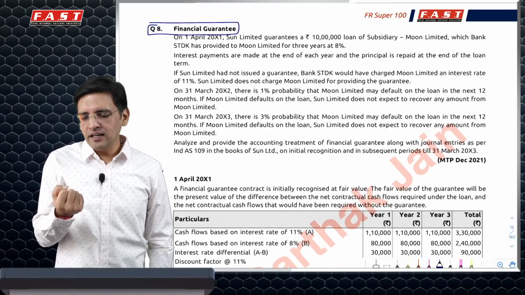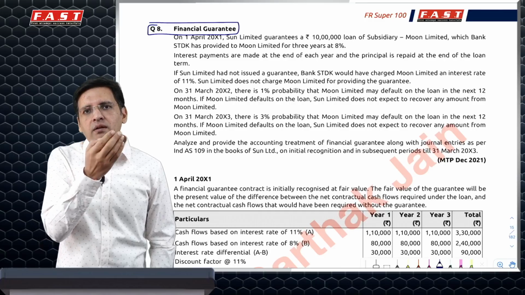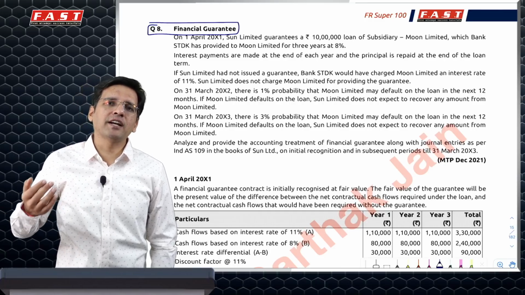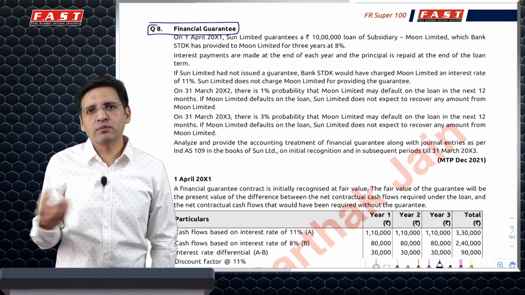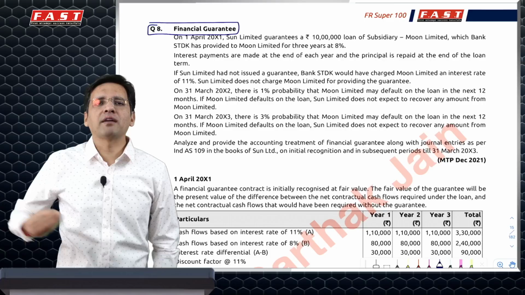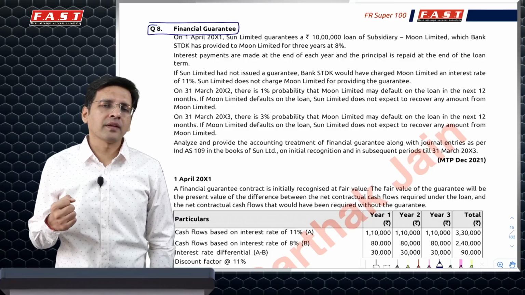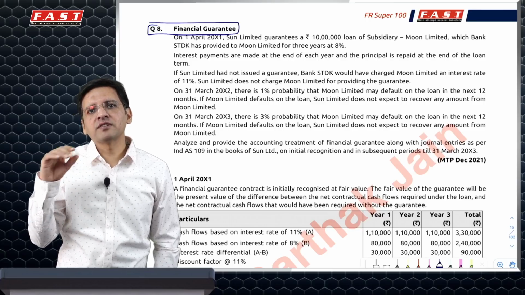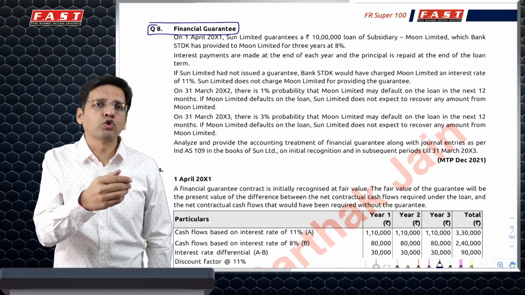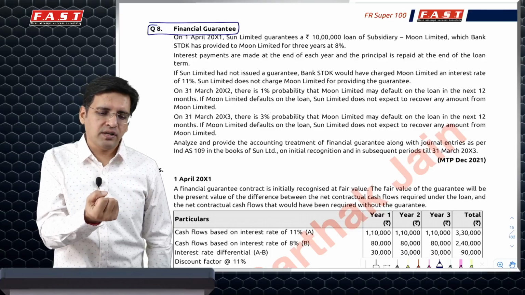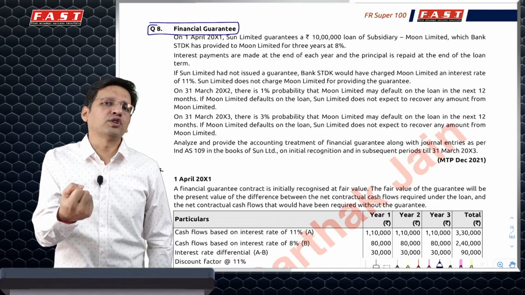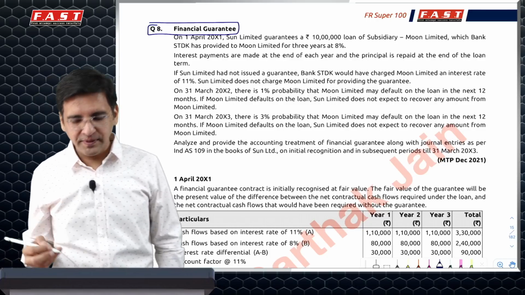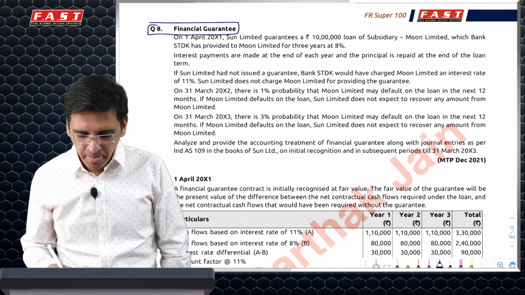And ideally we should have got that money, so we should have done bank account debit to financial guarantee as a liability, and that financial guarantee fee which we have charged, if it is for more than 1 year, then we would defer it and recognize income on it. But since we have not got any money, we will simply debit investment in subsidiary, with the same logic that if I give a concessional interest rate loan to my subsidiary, the loss which I am making of interest, the notional loss, opportunity loss, is something which I treat as investment. With that same logic, let's see how the question has been created in this situation.